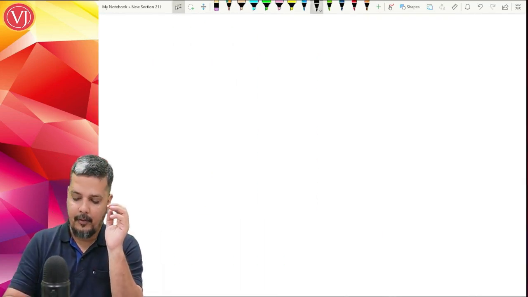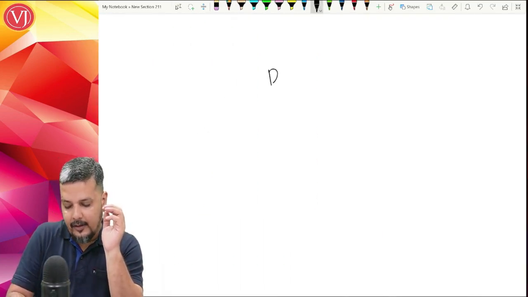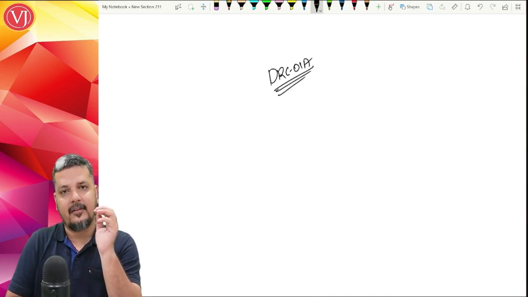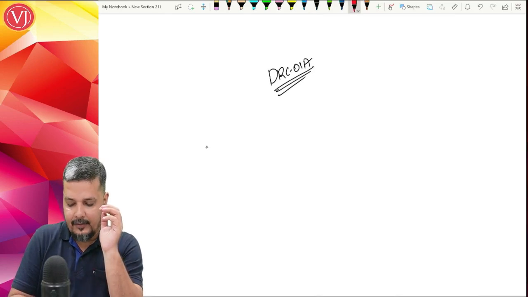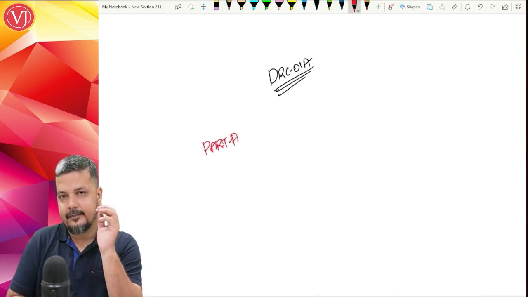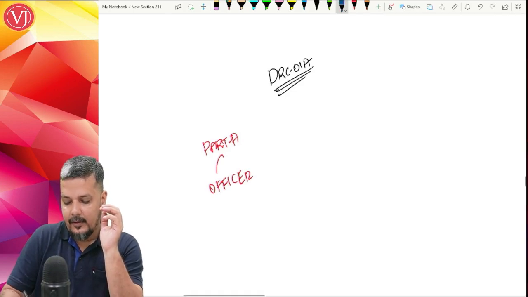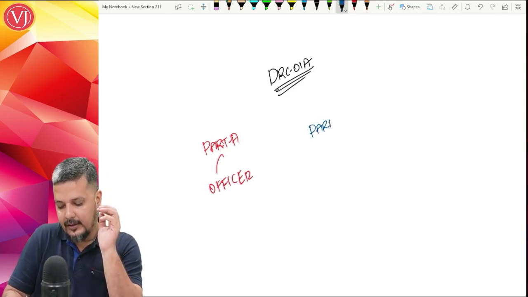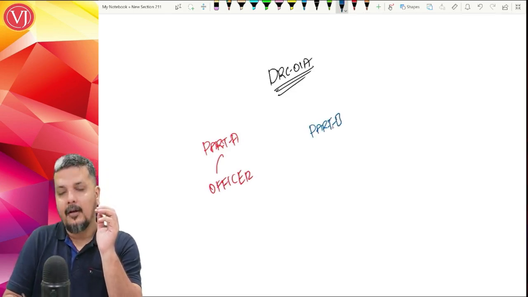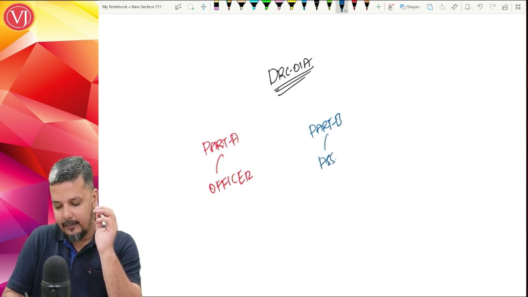So before notice, there's a concept called pre-intimation. Before notice, DRC 01A. The officer will give this intimation in Part A. The assessee will reply, give his submissions.